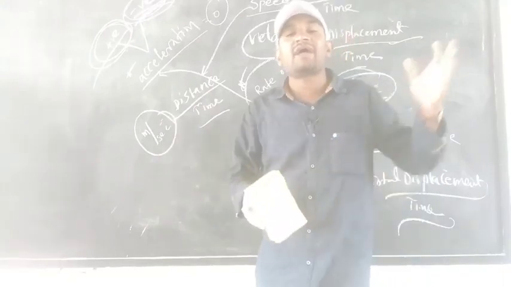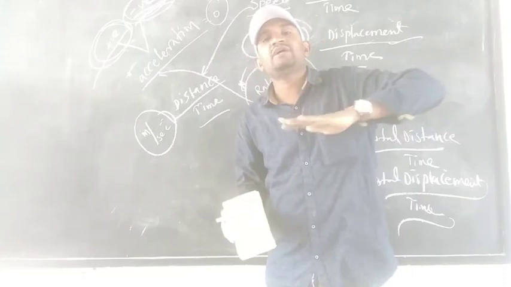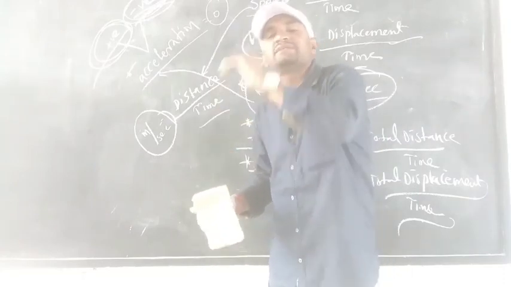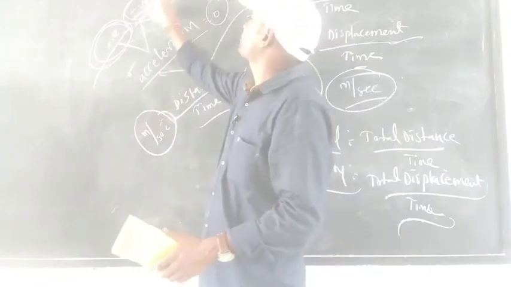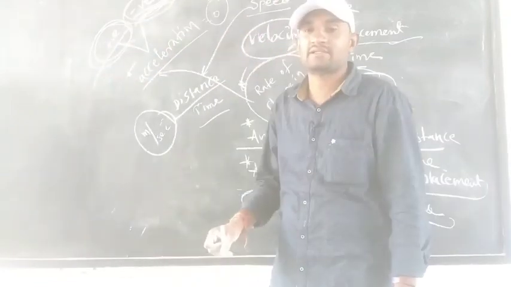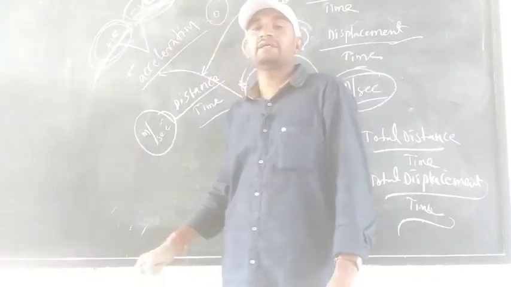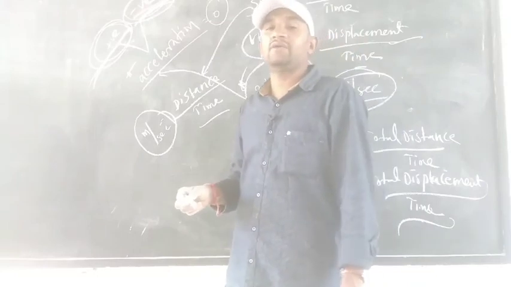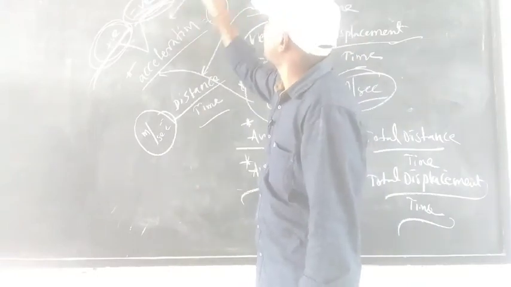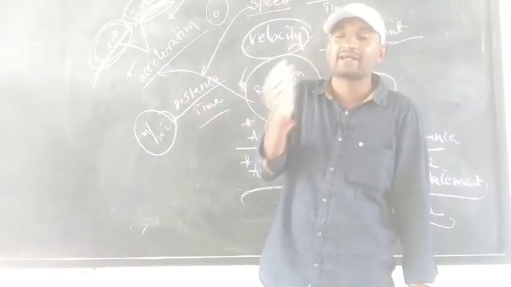The train coming near the railway station, its velocity will be gradually decreasing. If its velocity is gradually decreasing, we consider it negative acceleration. Likewise, if the velocity is gradually increasing, it is positive acceleration. The plane which is landing at the airport, its velocity will be gradually decreasing.